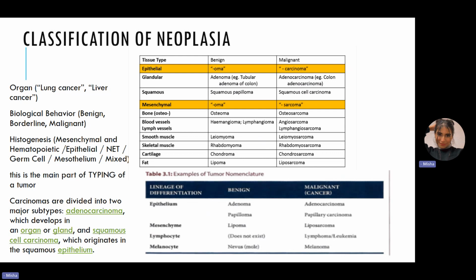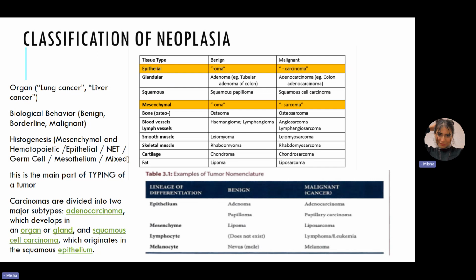Next, we can go on to the classification of neoplasias. Neoplasias can be classified according to three things. Either they can be based on the organ where the particular cancer is occurring. Is it lung? Is it liver? Or it can be the biological behavior. Are they benign, borderline, malignant? Or it can be histogenesis. Histogenesis: is it mesenchymal, hematopoietic? Is it epithelial? Is it neuroendocrine tumor? Neuroepithelial tumor? Is it germ cell tumor? Is it mesothelial tumor? Is it mixed tumor? So histogenesis is another thing, and histogenesis is a main part of typing a tumor.